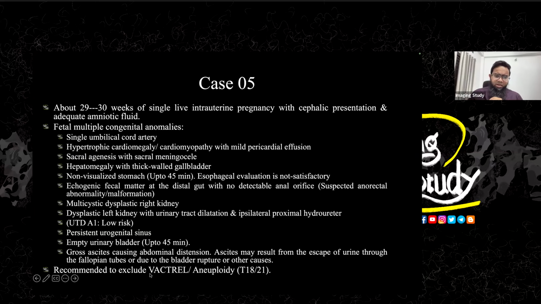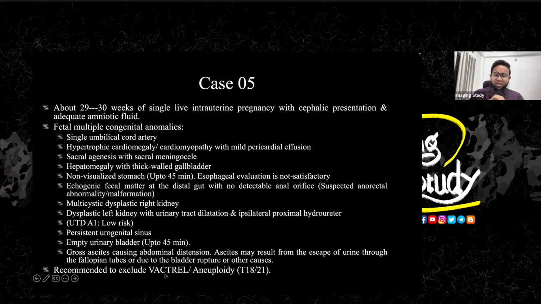Okay, so in VACTERL, you'll see the vertebral abnormality, anorectal malformation, cardiac abnormality, tracheoesophageal fistula, and renal abnormality, and esophageal, definitely, and obviously the limb abnormality. We didn't find any limb abnormality. So there might be VATER or something like that.